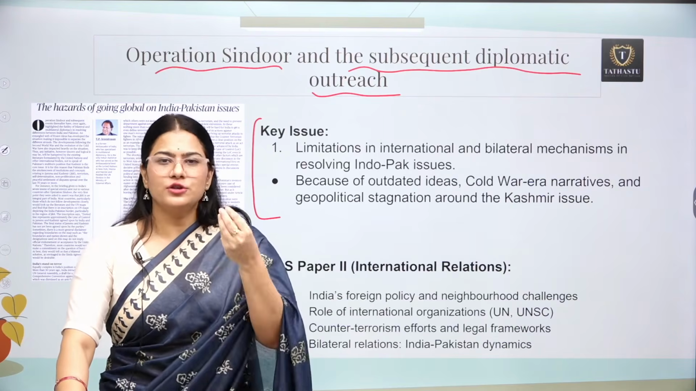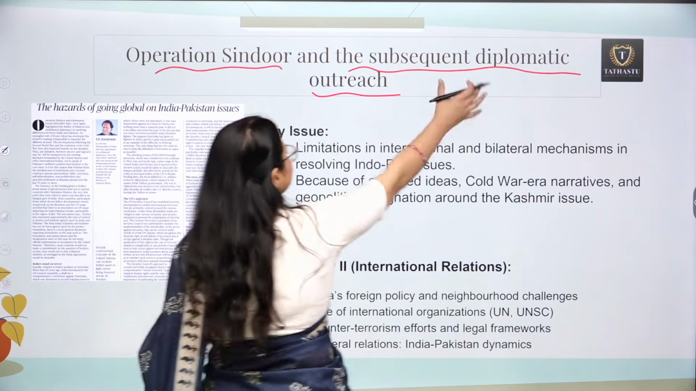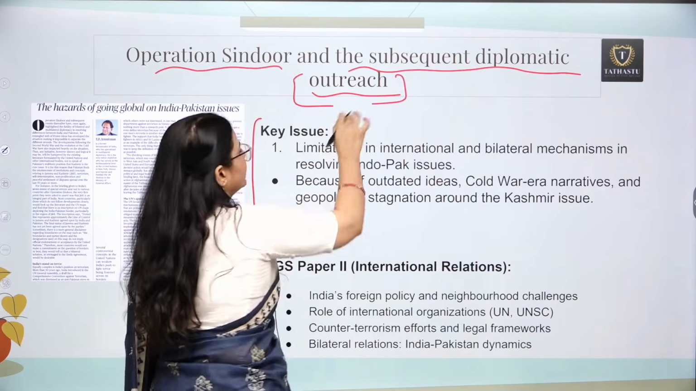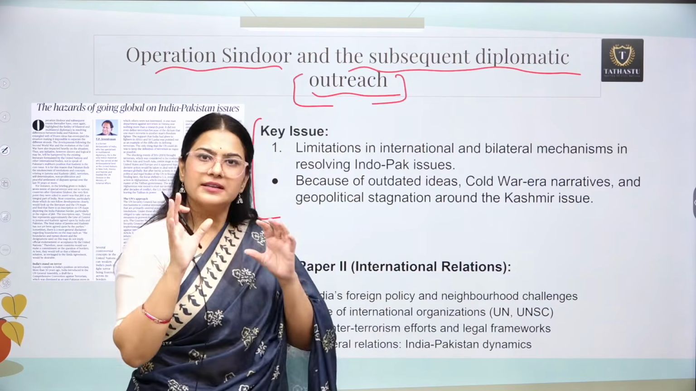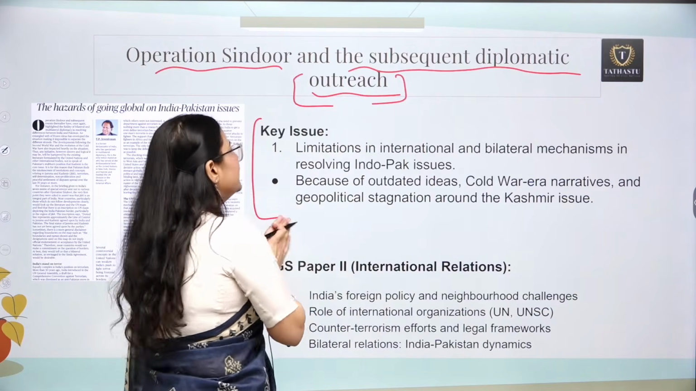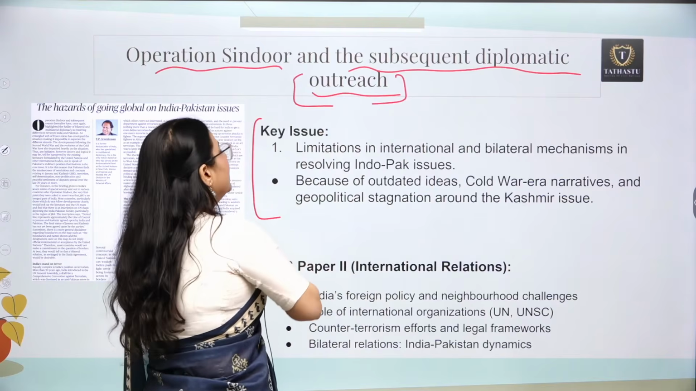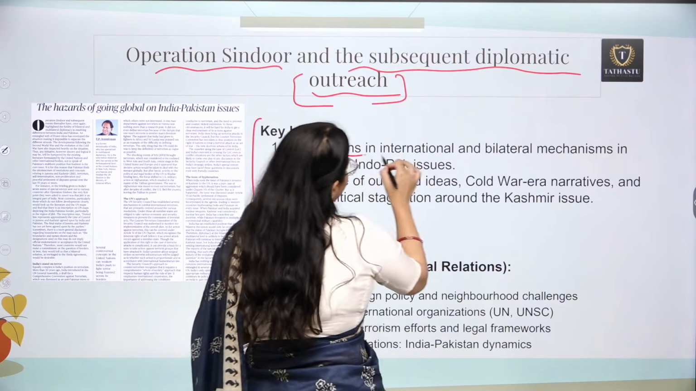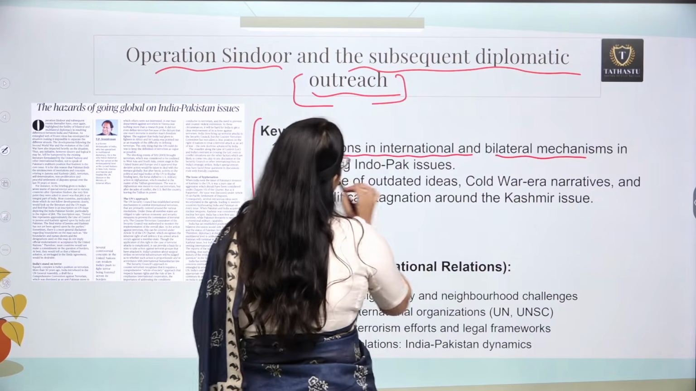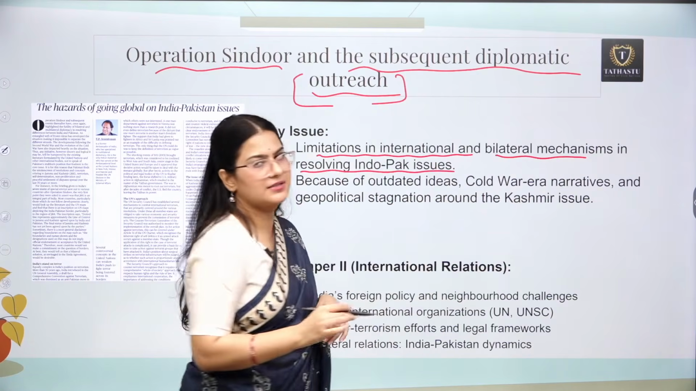international level. So this whole part, the subsequent diplomatic outreach, is based on this idea. So what are the key issues we are going to discuss today? First, we are going to discuss the limitations of international and bilateral mechanisms in resolving the India-Pakistan issue.